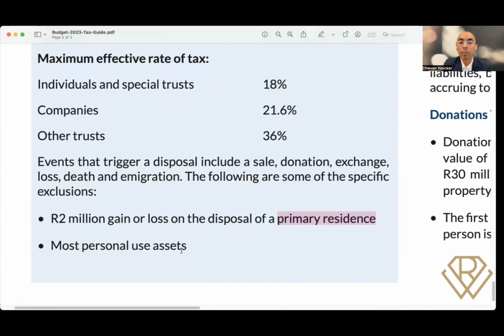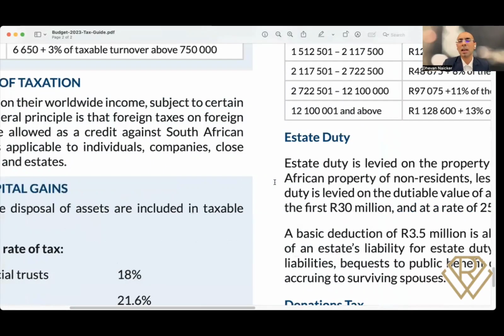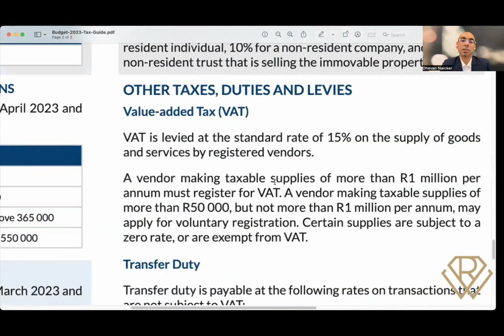You can see here, most personal use assets are not part of capital gains tax. I'll give you a simple example. Let's take your motor vehicle. It's a personal use asset, so there's no capital gains tax, right? Could also apply to your furniture in your home.